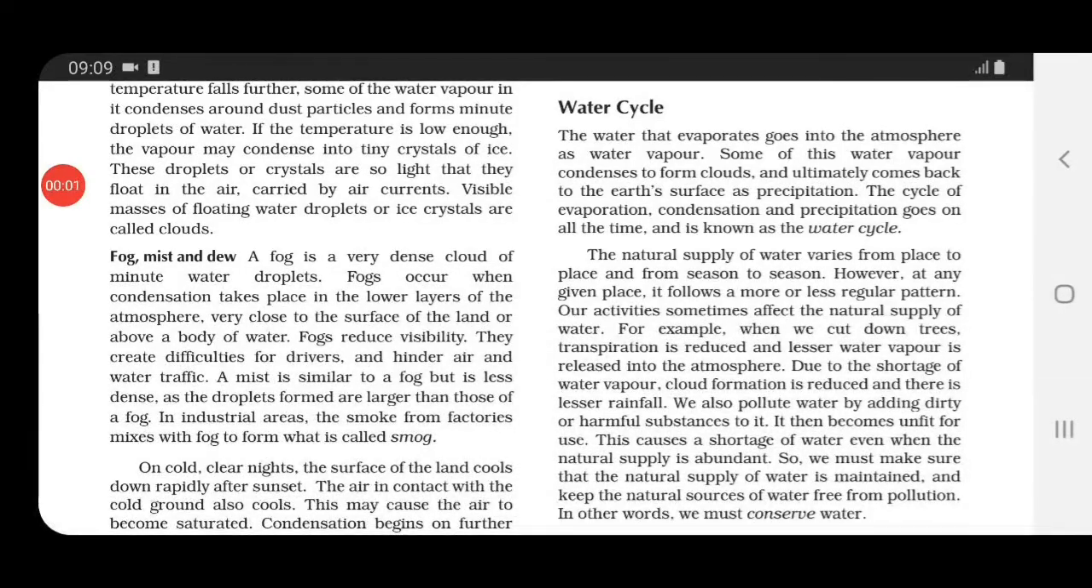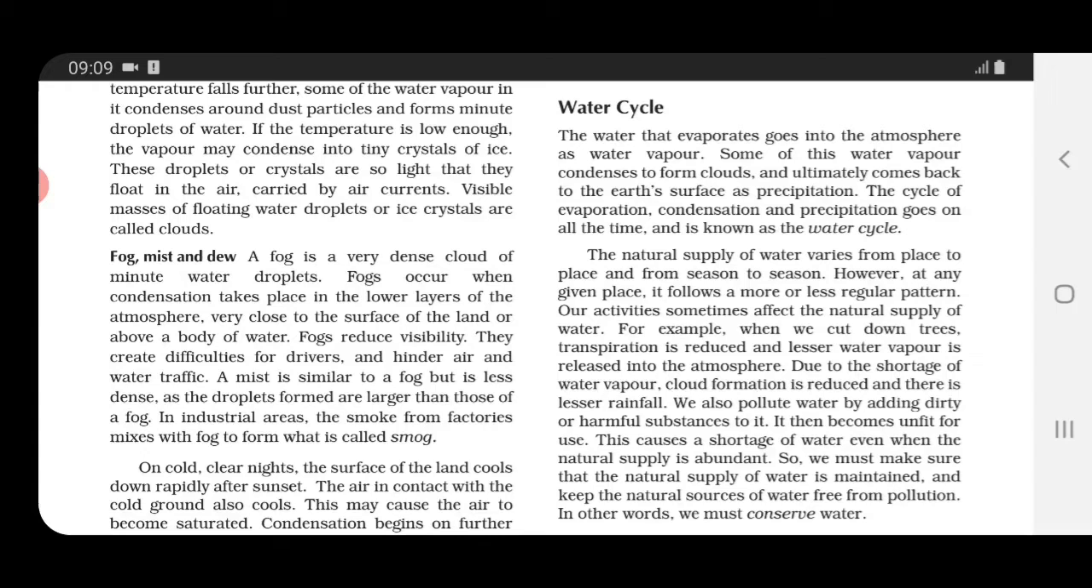Now in the next paragraph, they are talking about conservation of water. That means we should save water for everyone, for our future generations as well. We should use the water but in a proper way. Because the natural supply of water, children, differs from one place to another, and it also differs from season to season. Now our activities are affecting the natural supply of water.